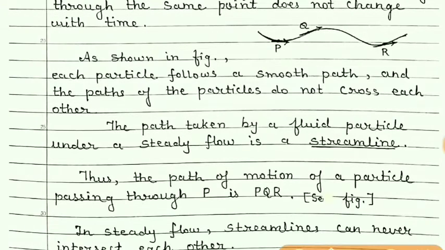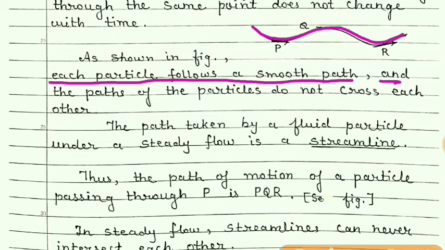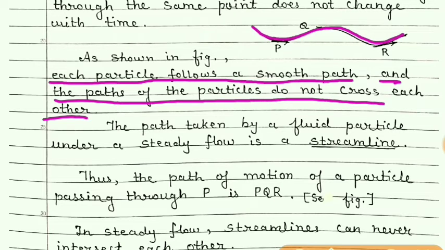So now it is clear that each particle follows a smooth path. This is a path, and the path of the particles do not cross each other.